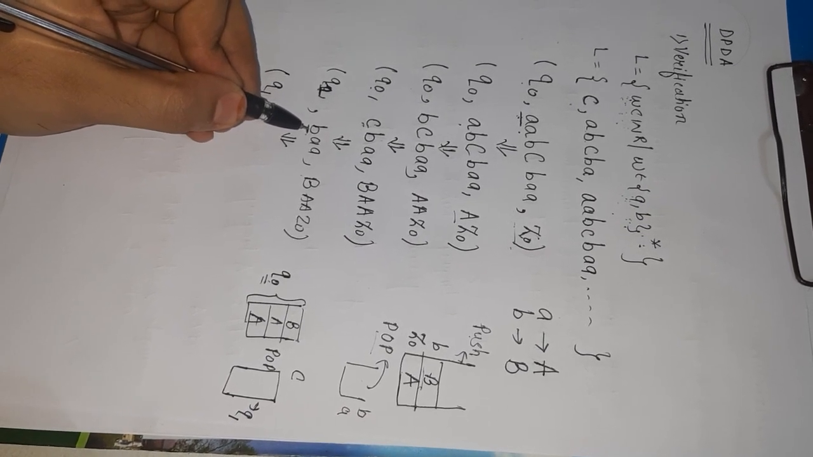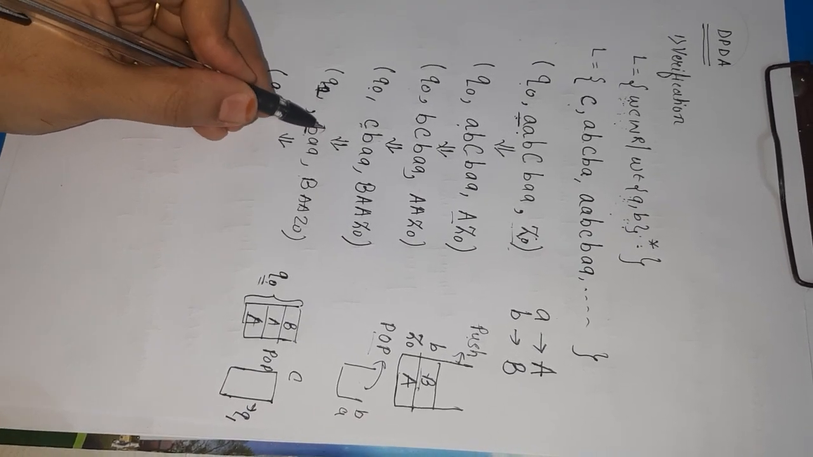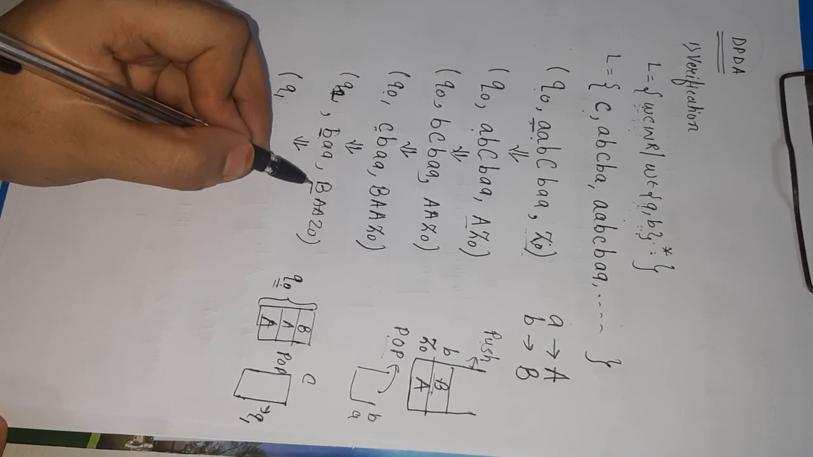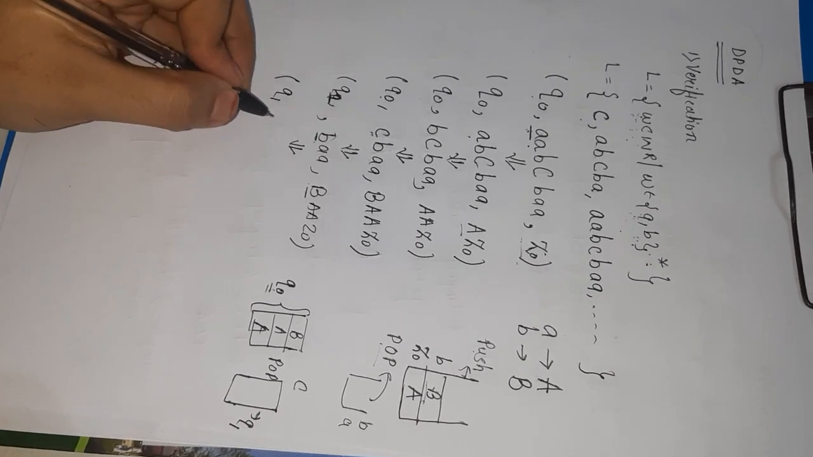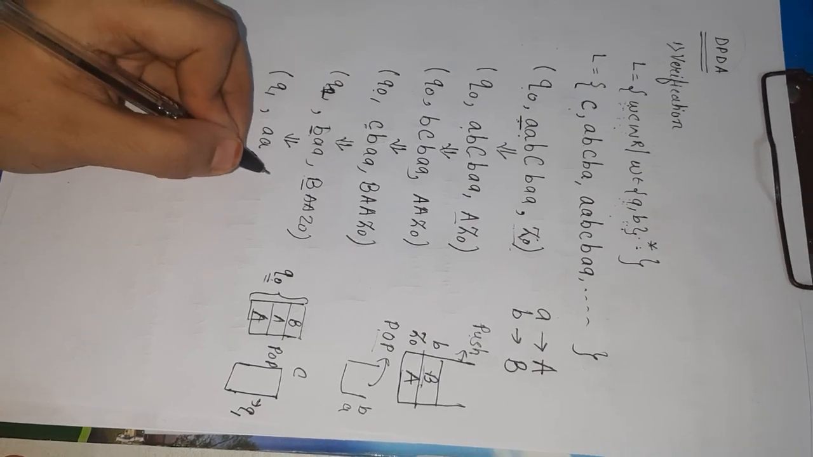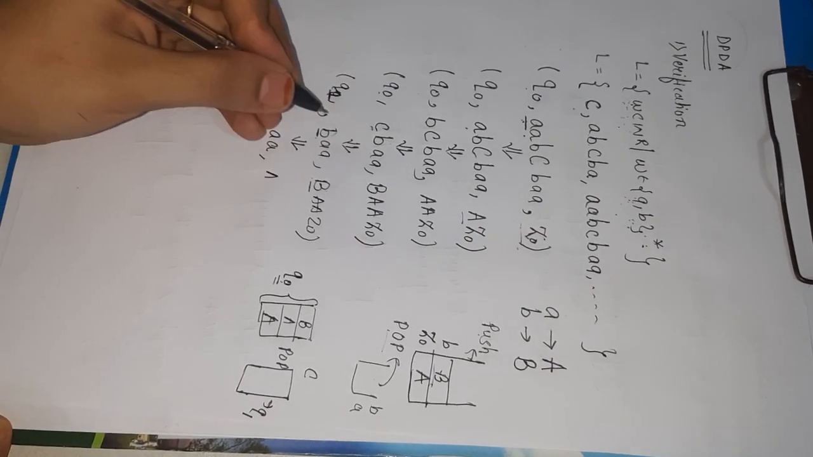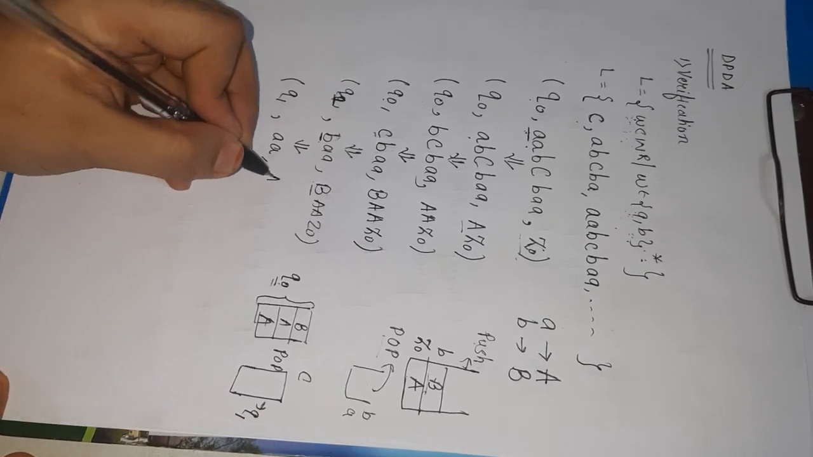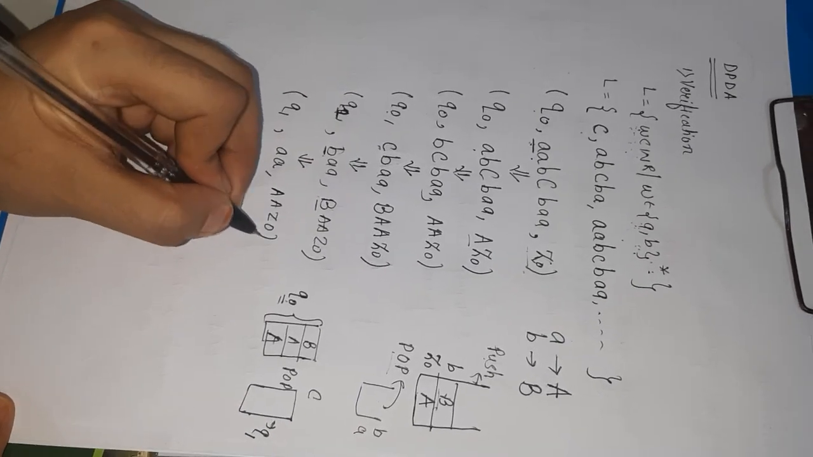What we decided earlier, if you are getting a small b, then for that you have to pop capital B. So Q1 comma, what is remaining? 2 times A. Here will be popping of B. It means BB will get cancelled. So remaining is A, Z0.